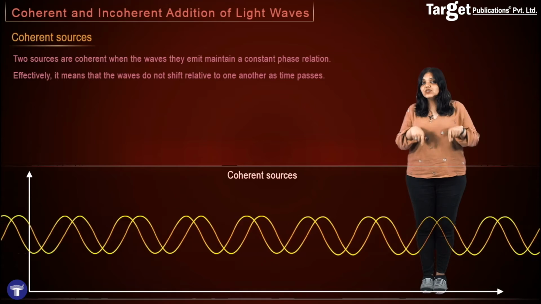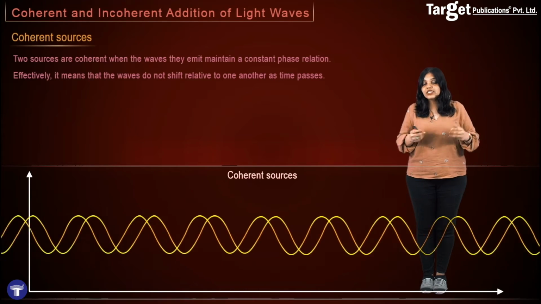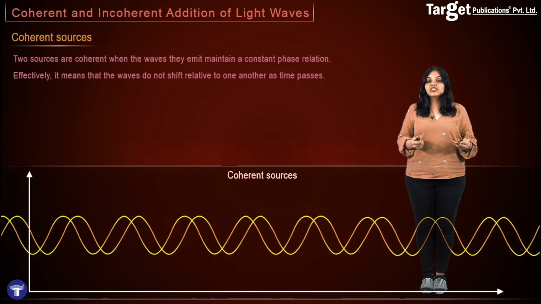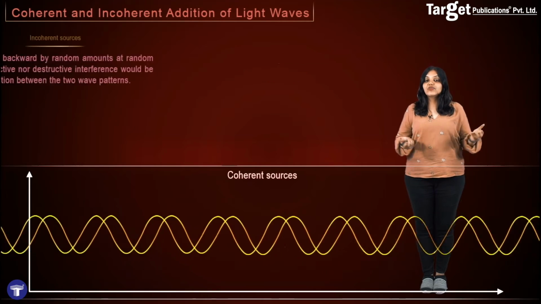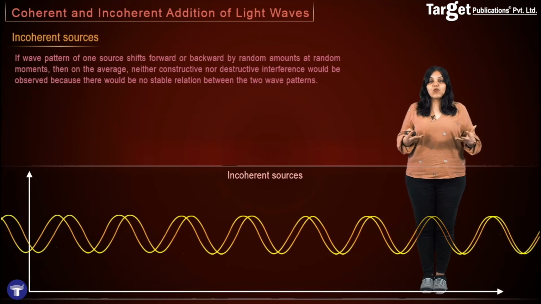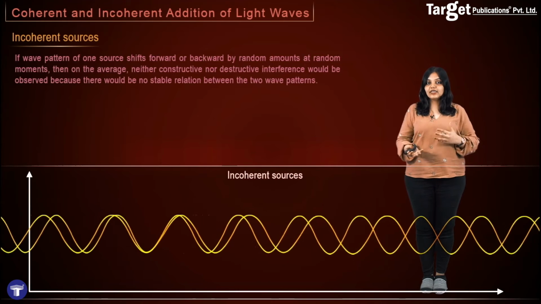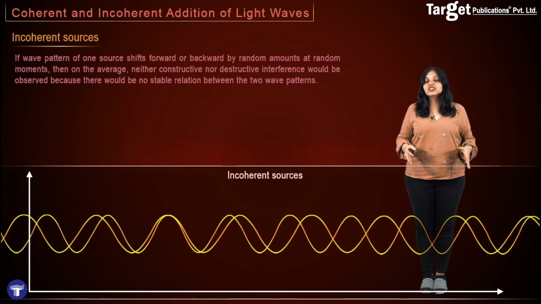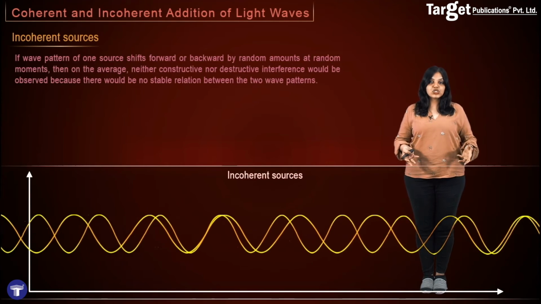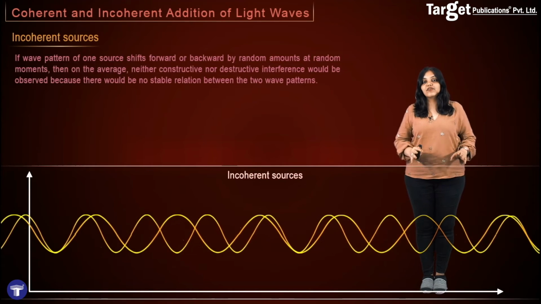So as compared to these two set of waves that you see on the screen, what will incoherent sources look like? Two sources which are randomly shifting with respect to each other in time. That is, if the pattern of one source shifts forward or backward by random amounts at random moments, then on an average, there will be no stable relationship between the two wave patterns and interference will not be observed.